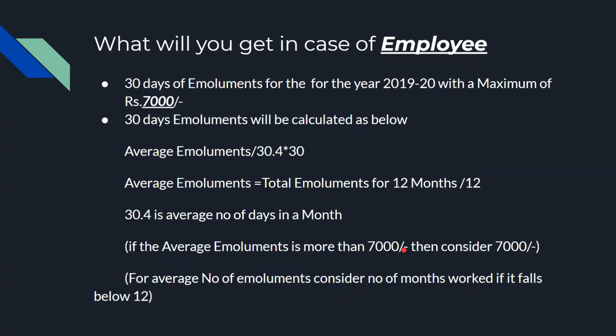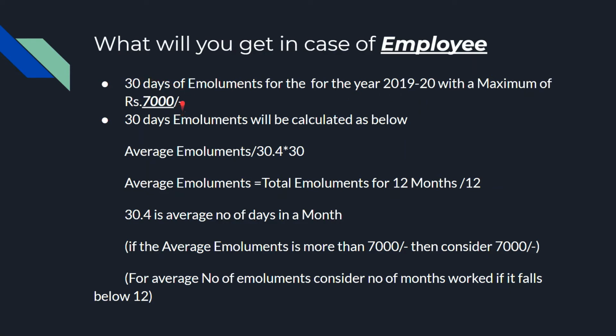What will you get in case of an employee? In case of an employee, you will get 30 days of emoluments. Your emoluments are basic pay, DA, and other allowances. That 30 days of your emoluments you will get in the year 2019-20 with a maximum of 7,000 rupees. So you will get 7,000 rupees.